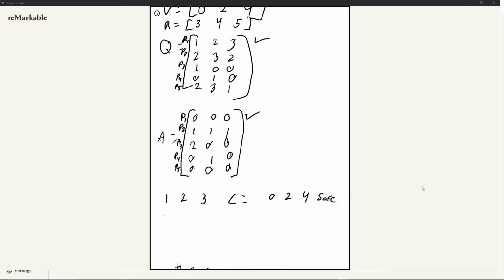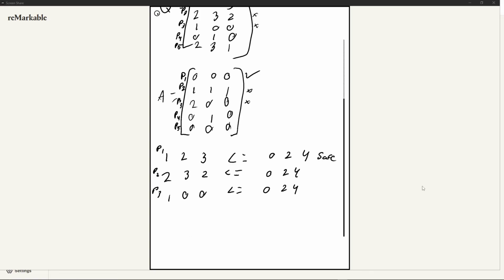So now let's go ahead and check process 2, 232. Is that less than or equal to 024? No, it's not. Is the allocation 000? No, it's not. So this is deadlocked for now. Okay, we'll come back to it. Process 3, we have 100. Is that less than or equal to our 024? No, it's not. 1 is greater than 0. So it's deadlocked for now. We'll come back.